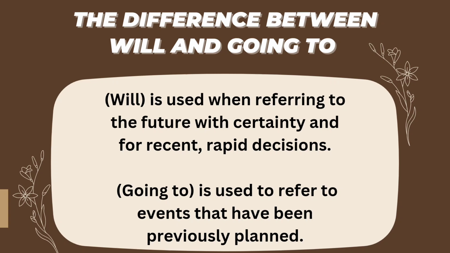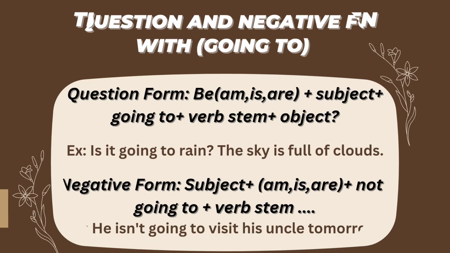Or we also use going to for evidence and signs. For example, I think it's going to rain. I felt some drops on me. So here we have an evidence that there are drops. So that's the difference between will and going to. But at the end, they are both for the future simple.